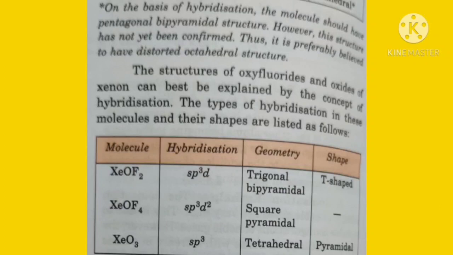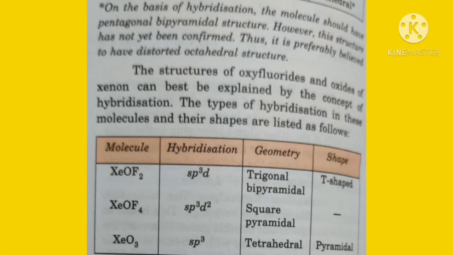Now the structure of the oxyfluorides and oxides of xenon can best be explained by the concept of hybridization. The types of hybridization in these molecules and their shapes are given in the table. In the table you can see XeOF2, the hybridization is sp3d.